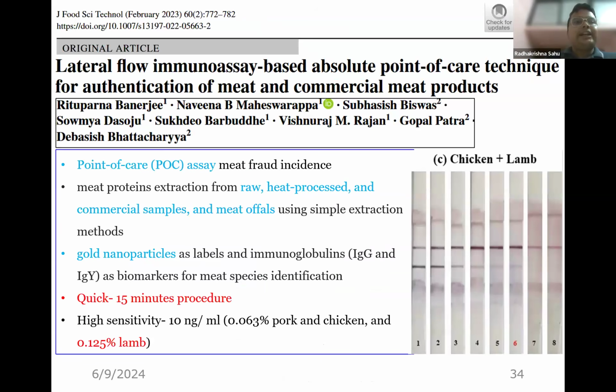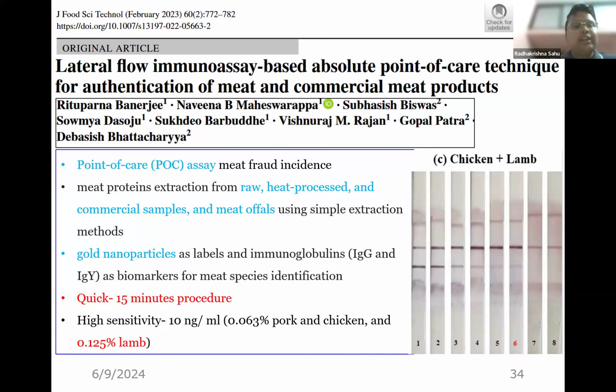And now, identification of immunodominant proteins has been of great use. This work was developed at NRC Meat, and it is a very potent assay, as I can say, because it is a point of care assay. We do not need to do any PCR, and it can detect proteins from raw, heat processed, commercial samples, even in meat offals, using a simple 10 minutes extraction protocol.